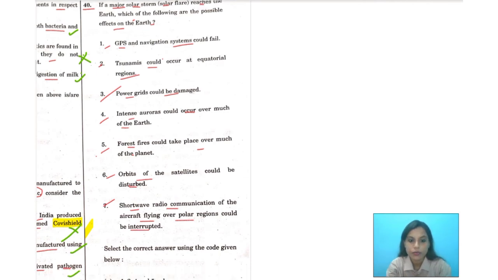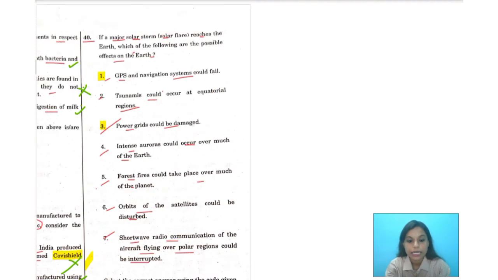Correct answers would be 1, yes, GPS and navigation systems would fail, then power grids would be damaged, then intense auroras could occur over much of the Earth. Then orbits of the satellites could be disturbed. Shortwave radio communication of the aircraft flying over the polar regions could be interrupted.